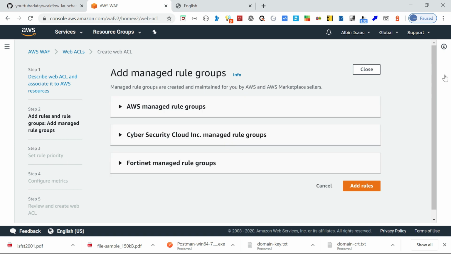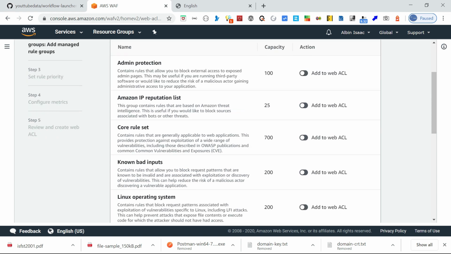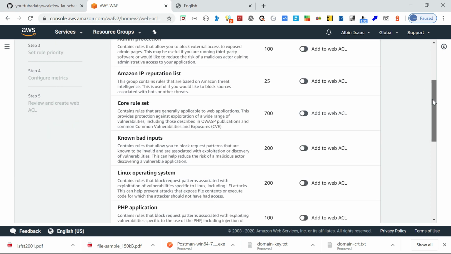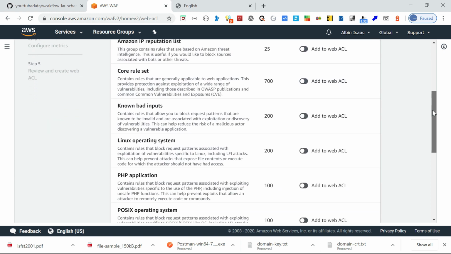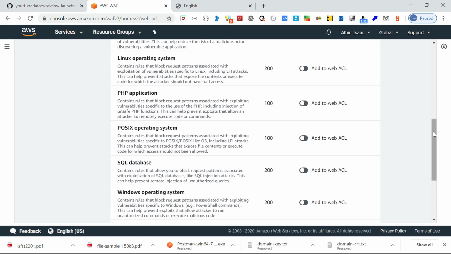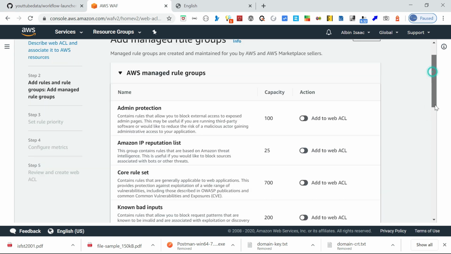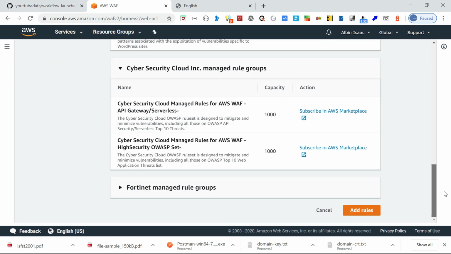If you go here, you can see an option called AWS managed rule groups. Under that you have a lot of categories, like admin protection, Amazon IP reputation list, and core rule set, which will provide the OWASP top 10 protection. Then you have SQL database and SQL injection protection, and a lot more. You can also have some other subscriptions, which are all based on the subscription. They also have multiple rules for that. Subscribe in AWS Marketplace, and then you will be able to add the rule.